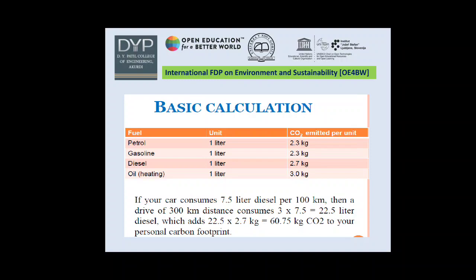Now here is one example of carbon footprint calculation. It is a simple basic calculation. Here I give the example of consumption of different fuels like petrol, gasoline, diesel, oil, etc., and by using that fuel, how much CO2 is emitted per unit. This is the personal carbon footprint.